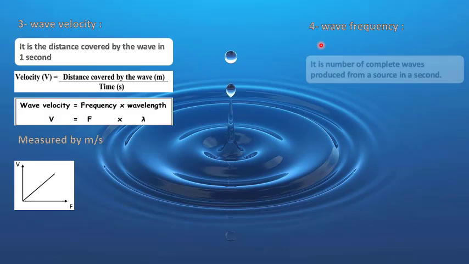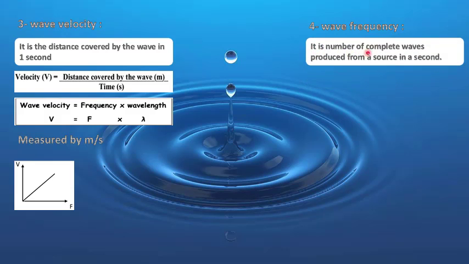Wave frequency, it is the number of complete waves produced from a source in a second. Its law is frequency equals number of waves over time in seconds.